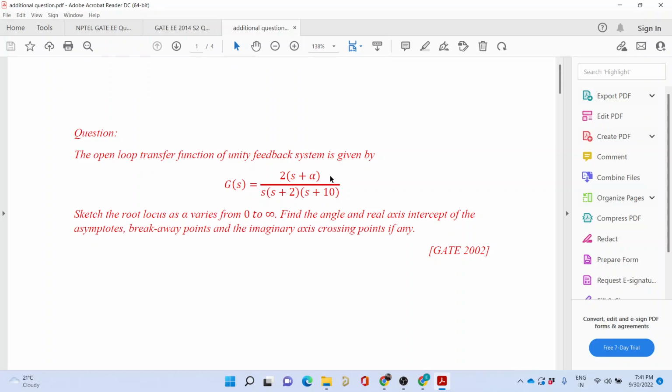How will you write the characteristic equation? Yes, how would you approach this sum? So by the rules, you have to first write the characteristic equation. How would you get the characteristic equation over here? Because gain over here is not varying. What will you vary from here?